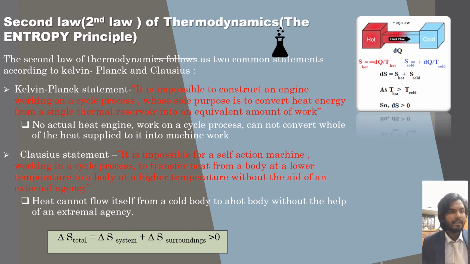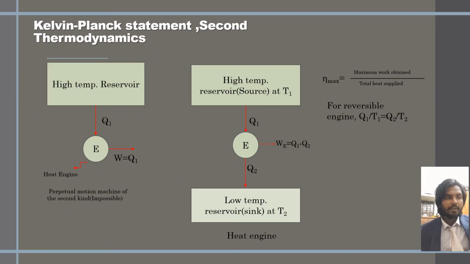Okay, and you can see there is an equation in this picture about the entropy of the hot body and cold body, and this total entropy is greater than 0.